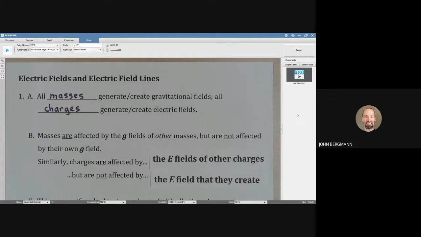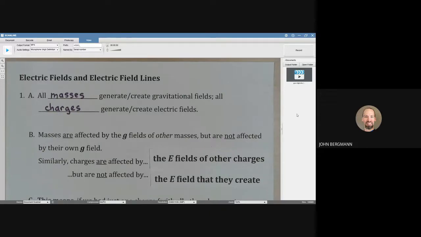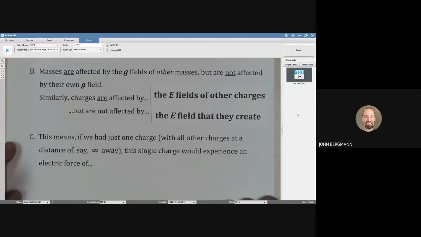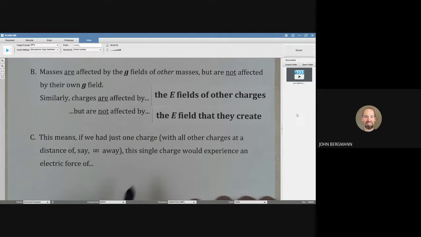When we talk about charges and electric fields, we need to be clear: are we talking about the field that our charge creates, or are we talking about the forces that our charge is feeling due to the fields of other charges? If we had just one charge with all other charges at a distance of infinity, this single charge would experience a force of 0.